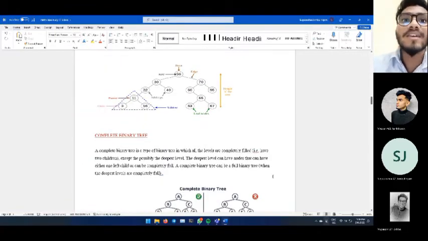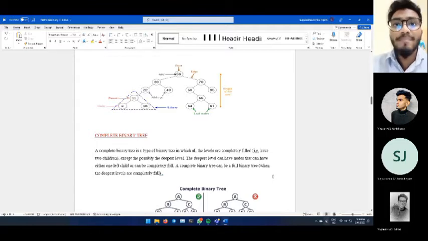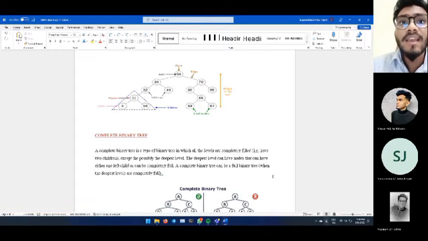And the last part is the complete binary tree. A complete binary tree is a type of binary tree in which all the levels are completely filled, with two children, except possibly the deepest level. The deepest level can have nodes that have either one left child or can be completely full. A complete binary tree is a full binary tree when the deepest level is completely full.